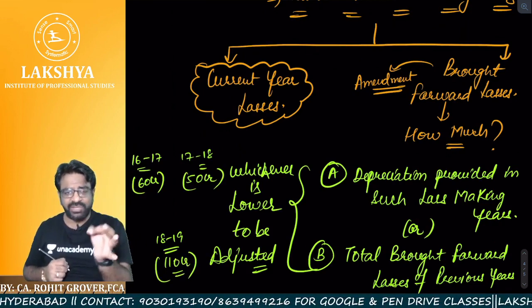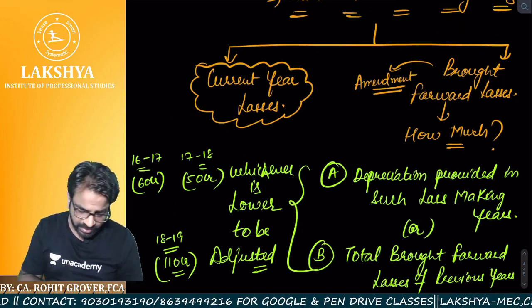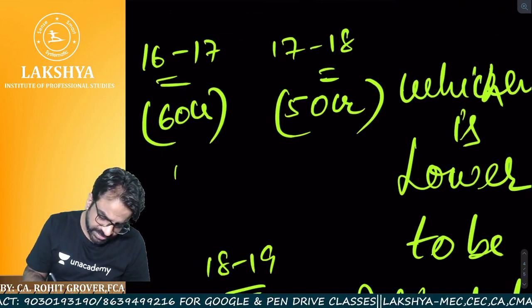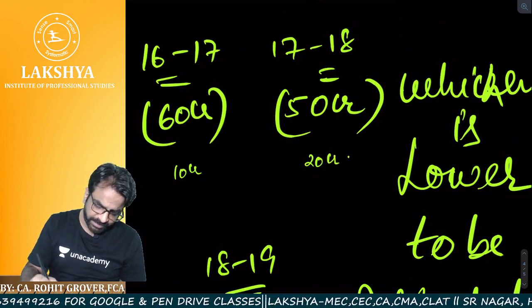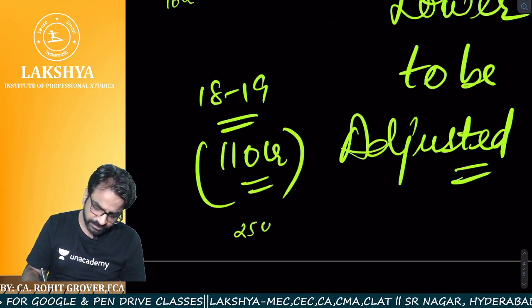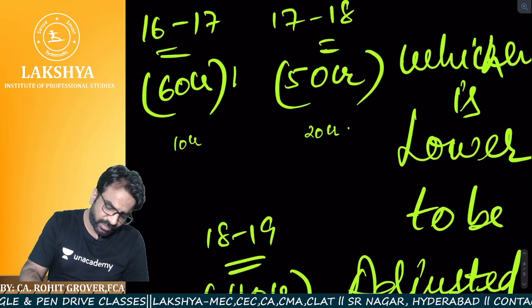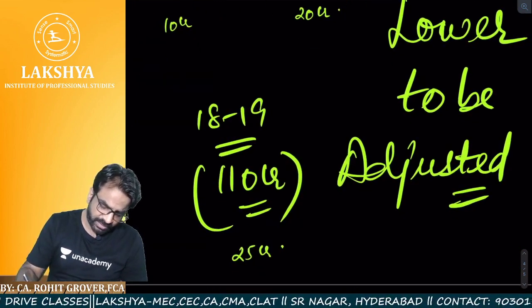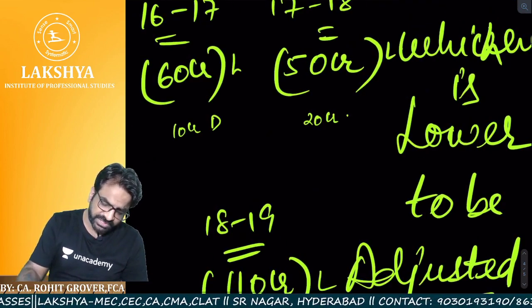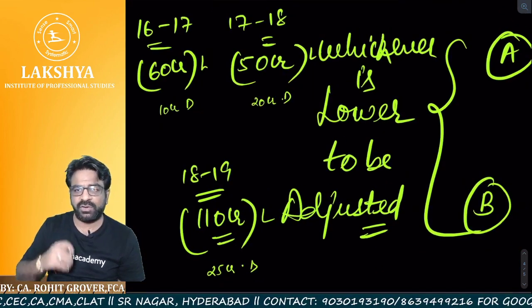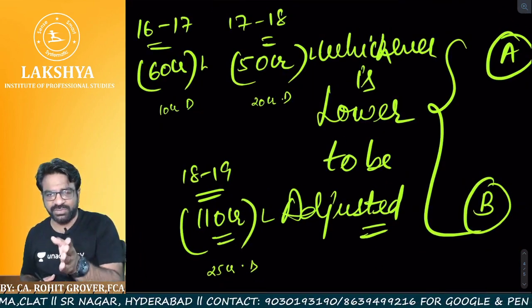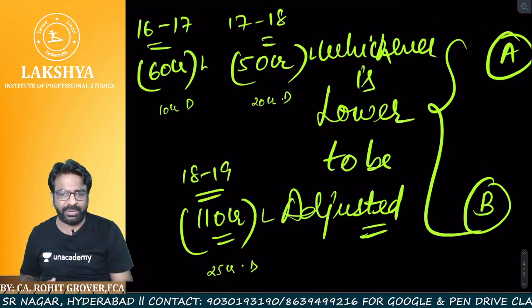But in this loss making year, how much was the depreciation? Suppose the depreciation was 10 crores here, 20 crores here, and 25 crores here. So this is the figure of losses, and this is the figure of depreciation. Now tell me, do the total counting of losses. So 60 crores, 50 crores and 110 makes it 220 crores.